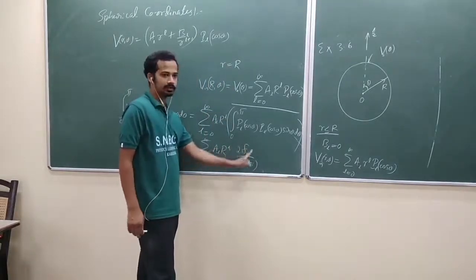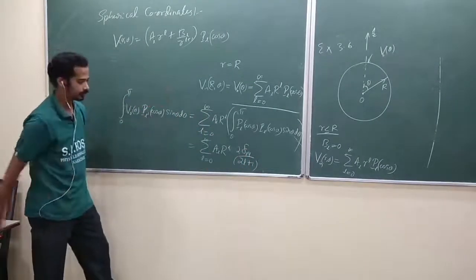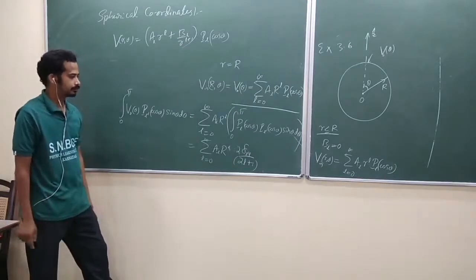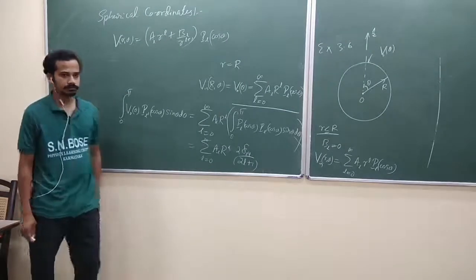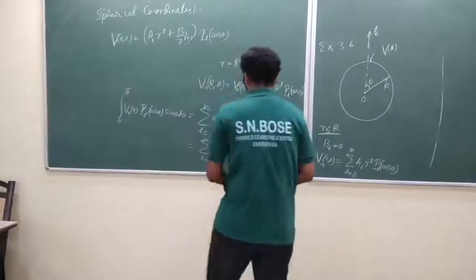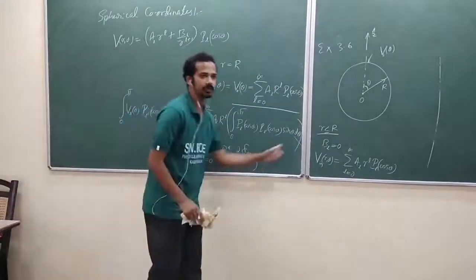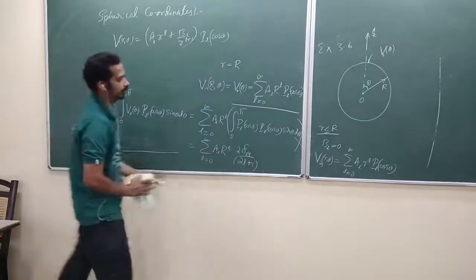When L equal to L dash, the Kronecker delta is 1. So this expression will be non-zero in this summation only when L equal to L dash. So this part remains the same.